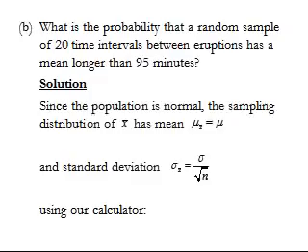What's the probability that a random sample of 20 time intervals between eruptions has a mean longer than 95 minutes? The solution: since the population is normal, the sampling distribution of x bar has a mean of mu x bar equals mu, and standard deviation sigma x bar equals sigma over root n.